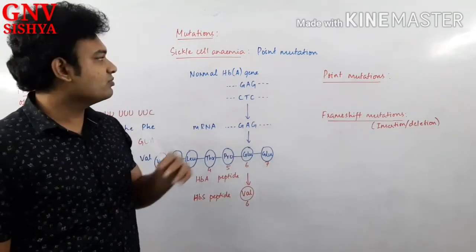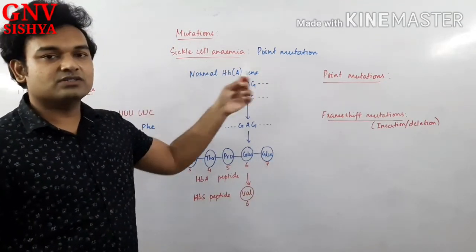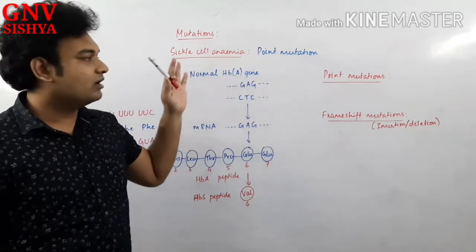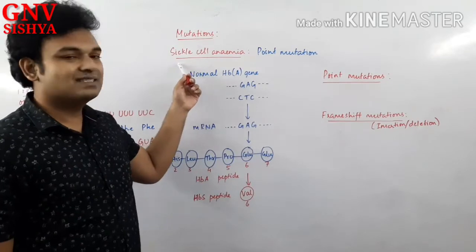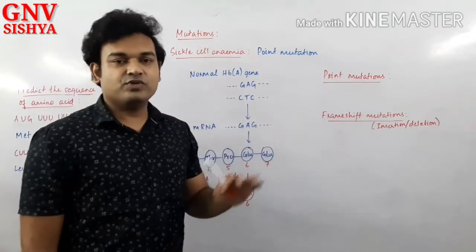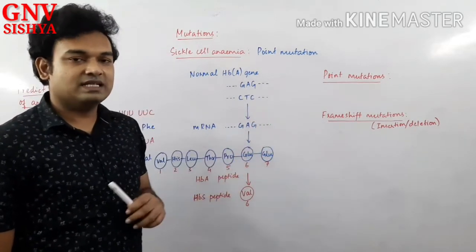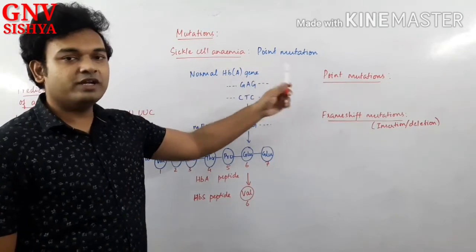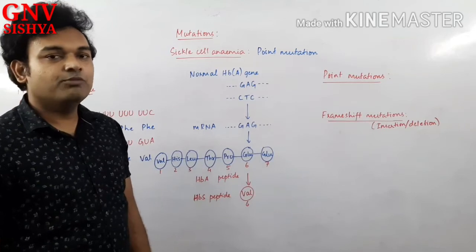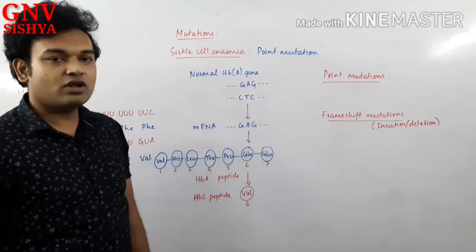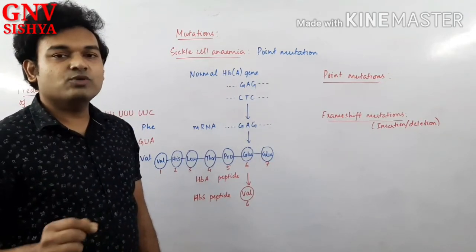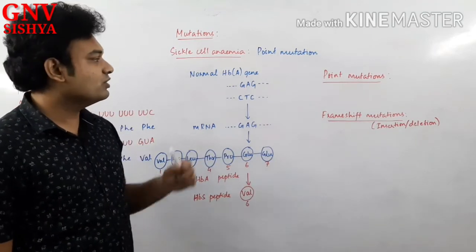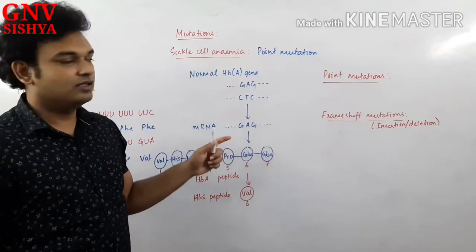Let us discuss about mutations and how it changes the gene sequence. The best example for mutations affecting the gene sequence is the disease sickle cell anemia, which we had discussed in our previous lesson. Yes or no? Right. So sickle cell anemia is an example for a point mutation, or we can even call it as a single nucleotide mutation, because only one nucleotide is affected, right?